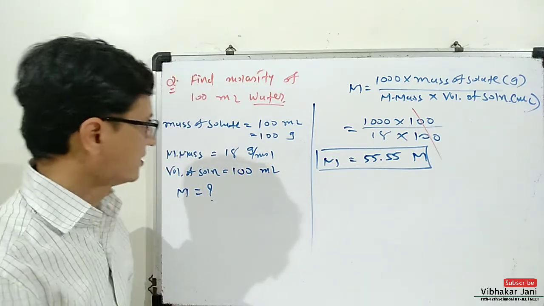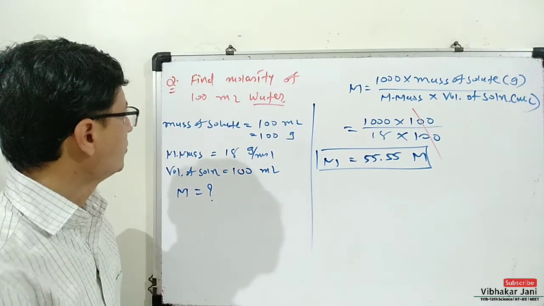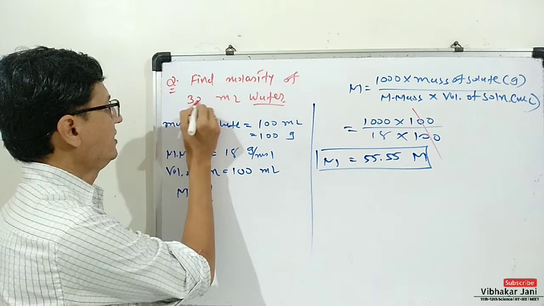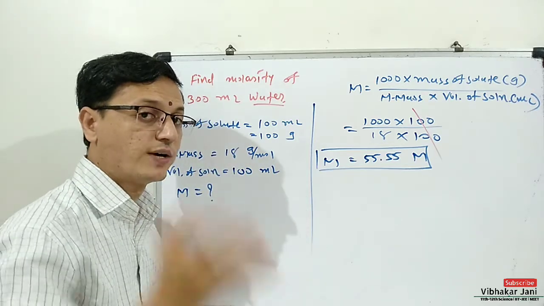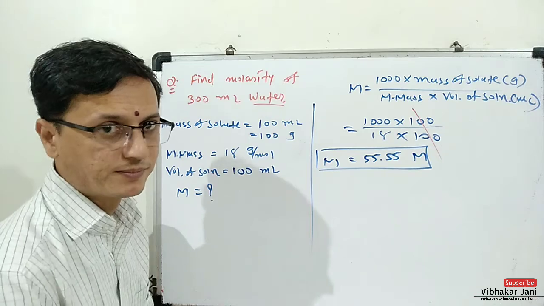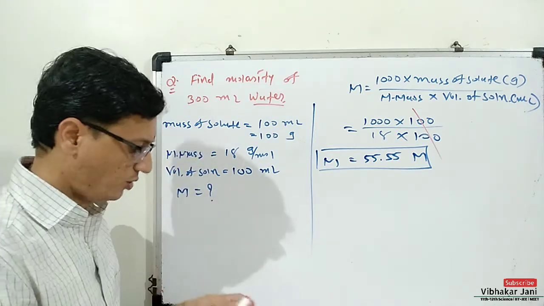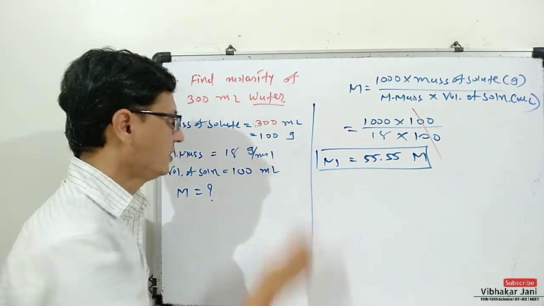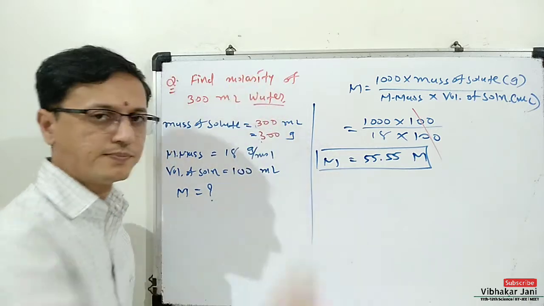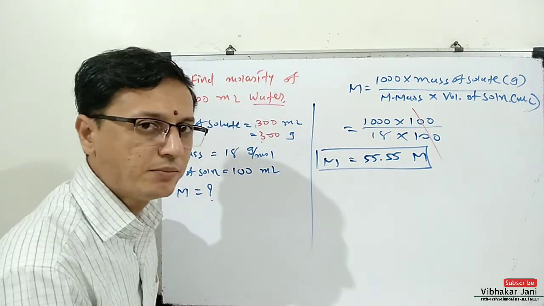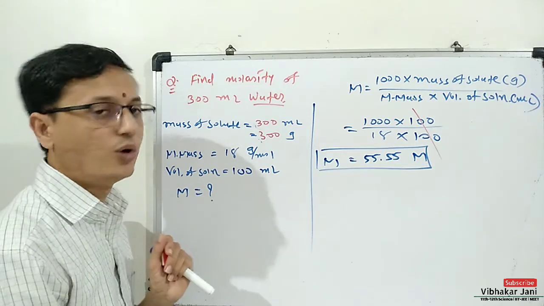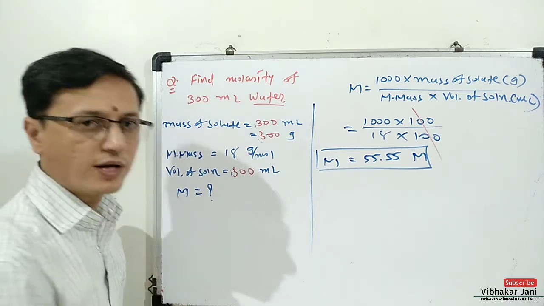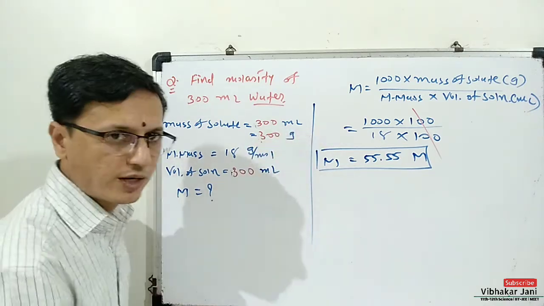Okay. Now let us change the value of amount of water. Suppose I write 300 ml of water and we are asked to find its molarity, then what will happen? So let us make a list. Mass of solute is 300 ml of water, and in case of water 300 ml means 300 gram. Molecular mass will be same because it is water, and volume of solution is again 300 ml. And what will be its molarity? So let us put all these values in this formula.